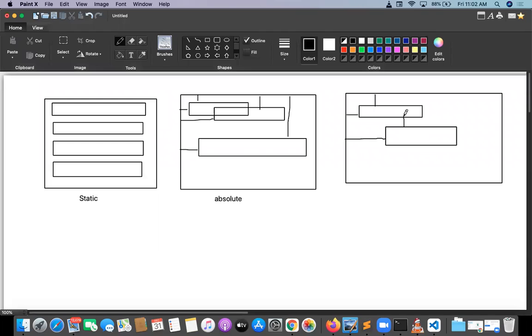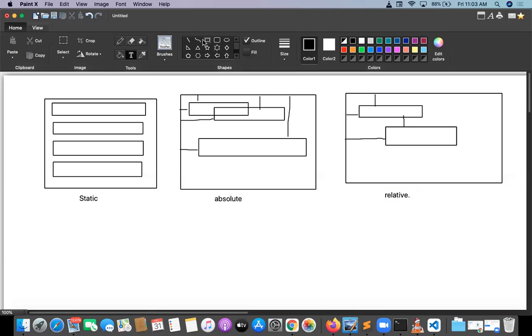But when you are arranging books in the rack, you put one book, the next book, the third book, the fourth book. Elements arranged in the rack are in static position. Elements arranged in the bag are in absolute position. That's it, one simple thing. Is it clear? So this is what is actually called relative position.